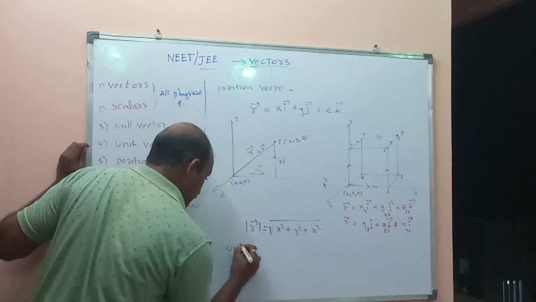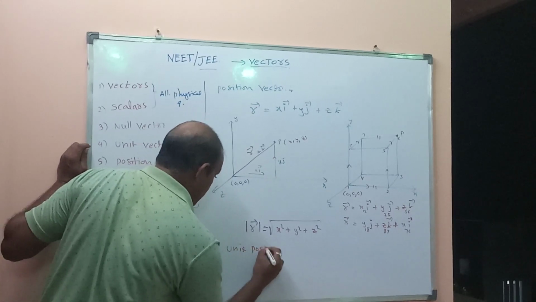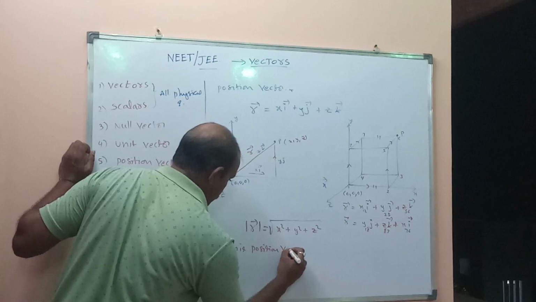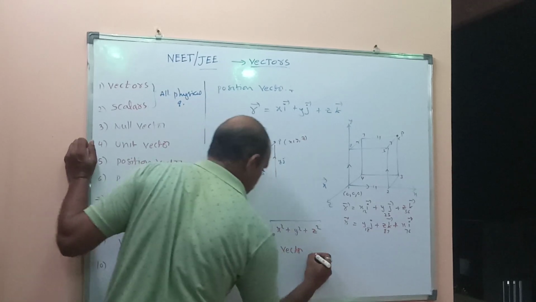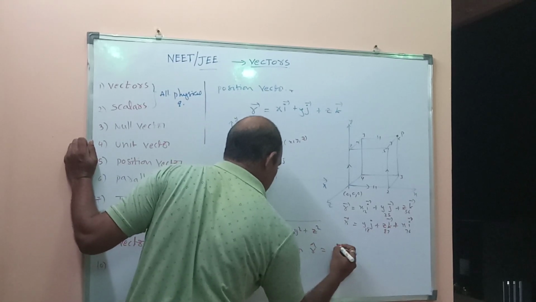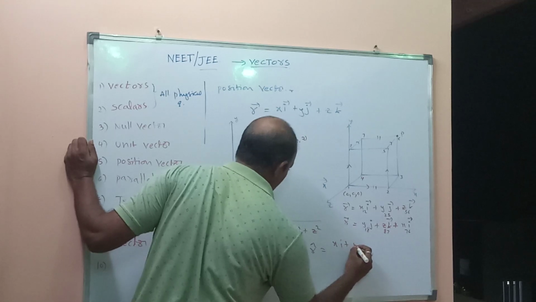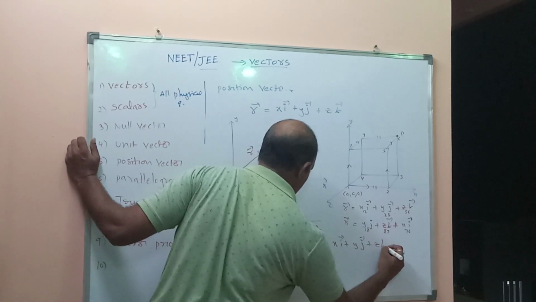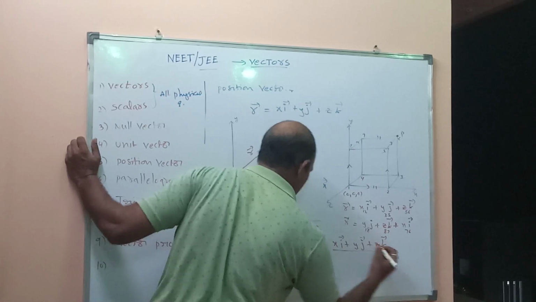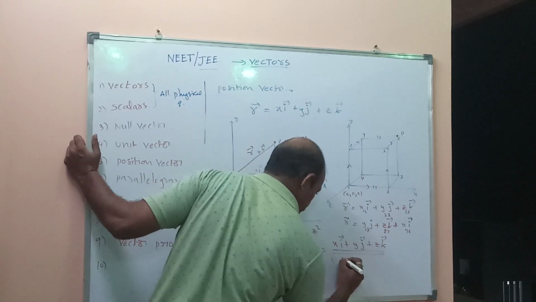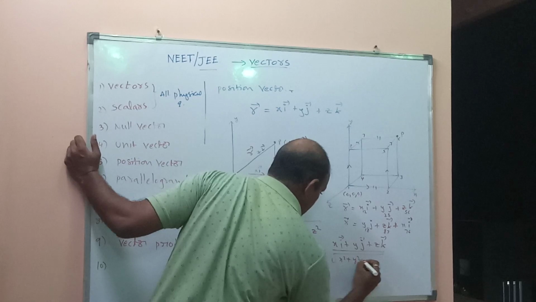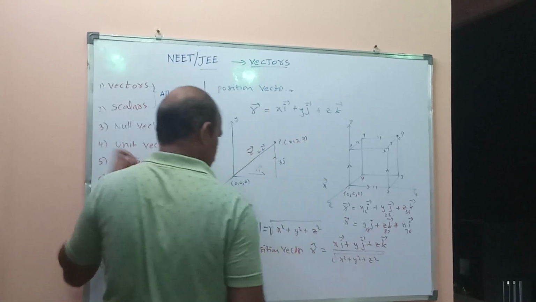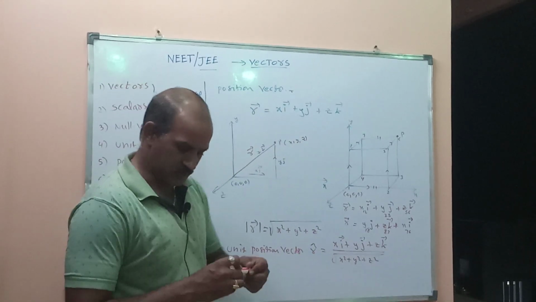The unit position vector r cap equals xi bar plus yj bar plus zk bar by root of x square plus y square plus z square. So this is the unit position vector.